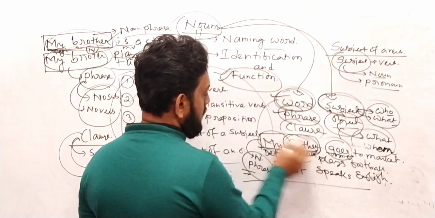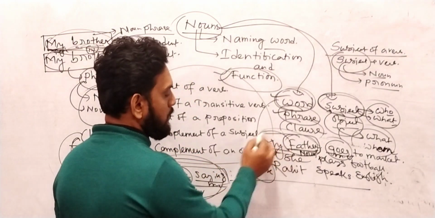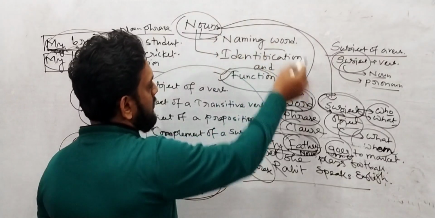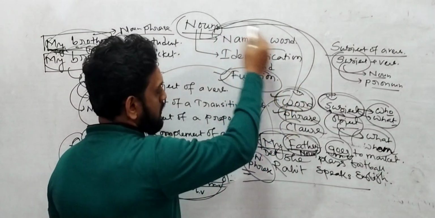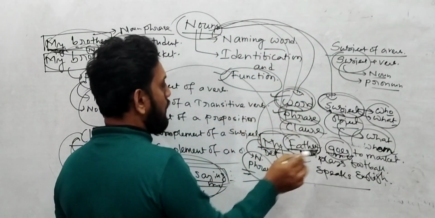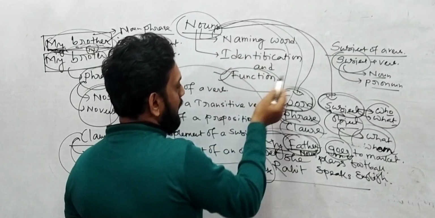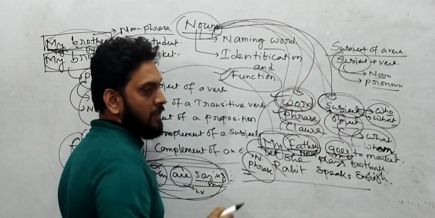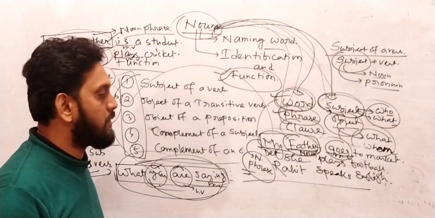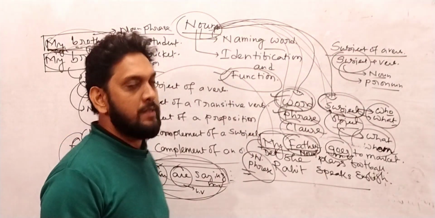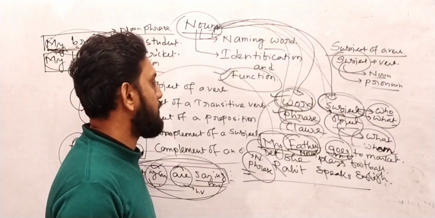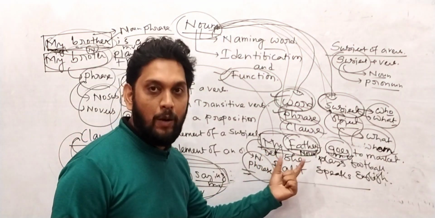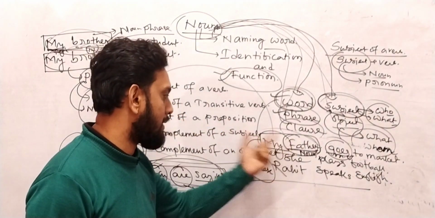Now here we have used a noun phrase as a subject. What did I say before? A noun can be used as a word, also a phrase, also a clause. And a noun should always be kept as a subject or object of any sentence, and a noun must be a word or a phrase or a clause. So here we have used what? Noun clause as a subject, noun phrase as a subject.